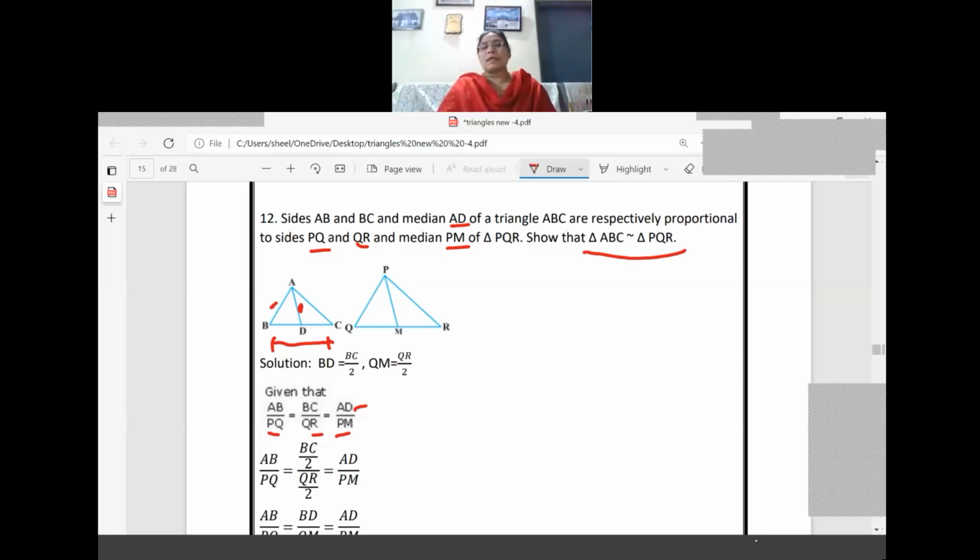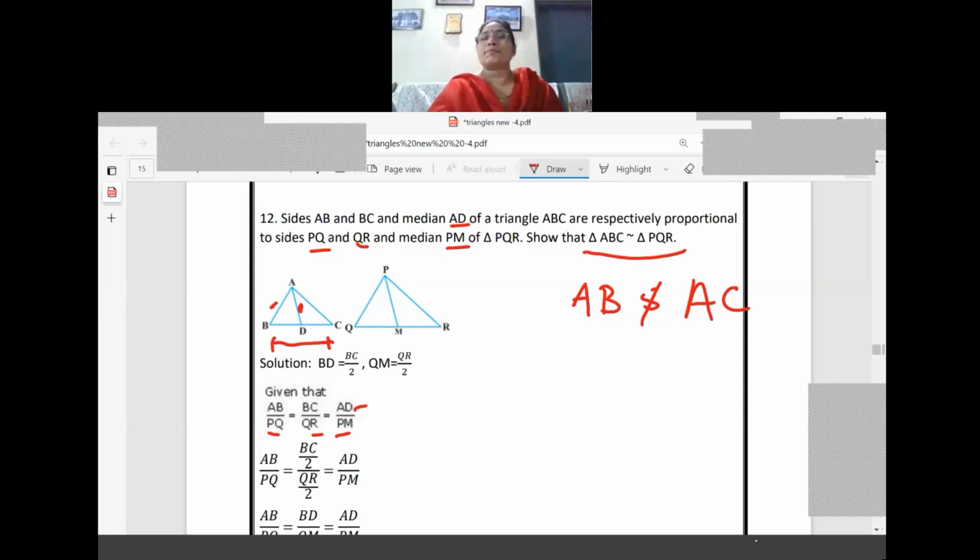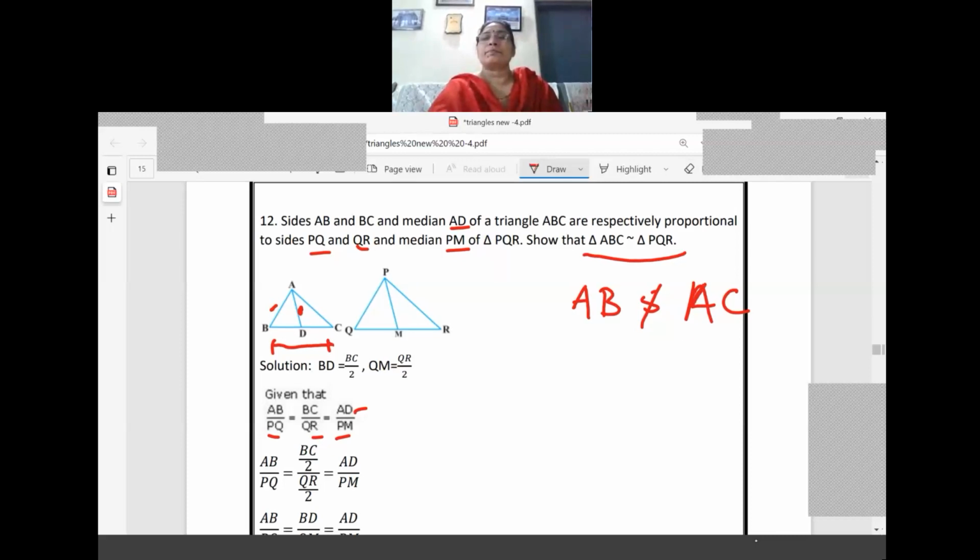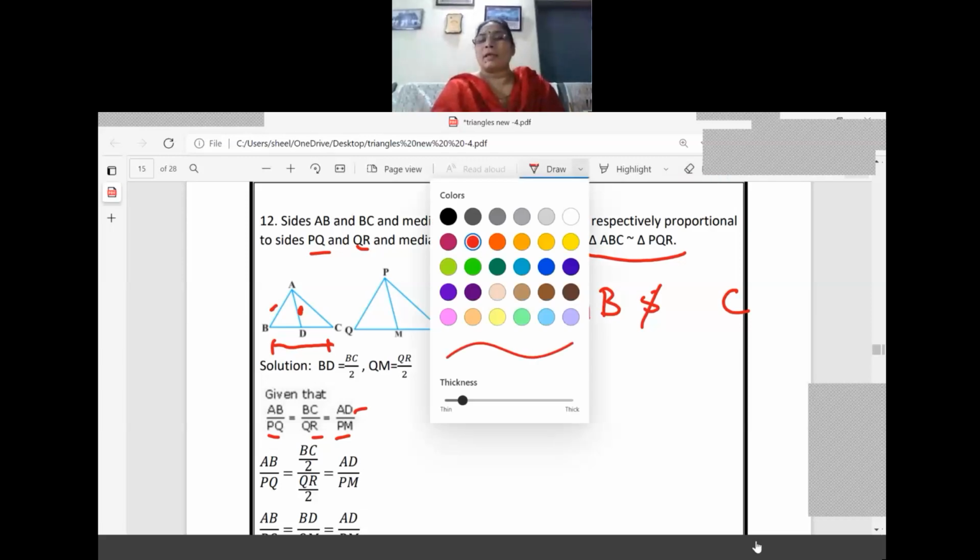So when we are taking AB and BC, just think about only one triangle, triangle ABC. In that, which are the two sides we are taking here, AB and AC. Sorry, we are taking only AB and BC.